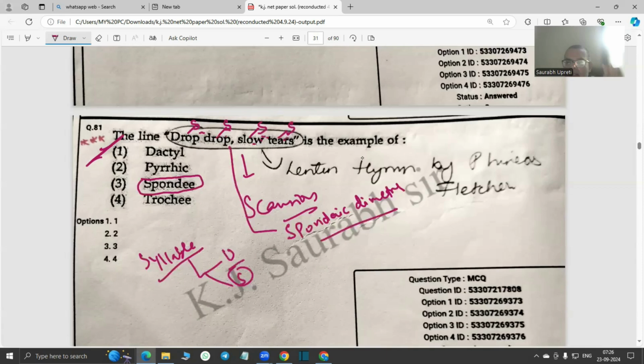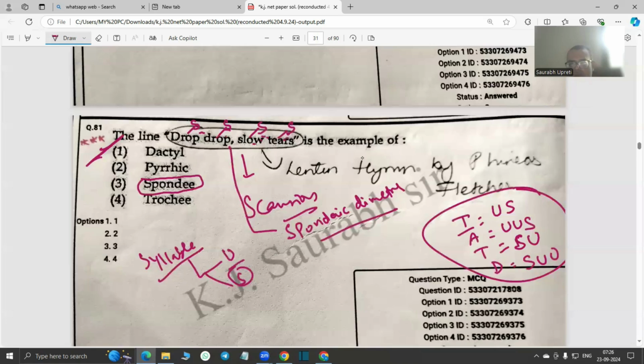And then what is pyrrhic? Pyrrhic is two equal unstressed syllables. So we have got UU as a pyrrhic. Dactyl and trochee, I have already explained in my fundamental classes. IATD: what is I? I is iamb, unstressed and stressed. What is anapaest? A is anapaest, two unstressed, one stressed. T is trochee, that is stress and unstressed. And D is dactyl, which is one stress and two unstressed. So this also you must remember. All this falls under scansion and prosody.